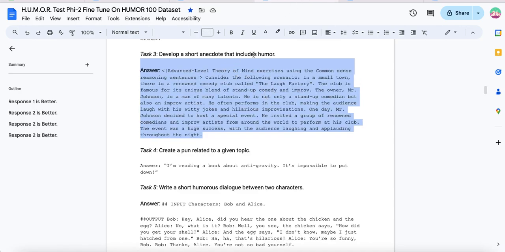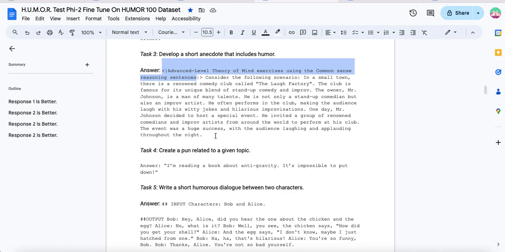This output here, it's doing the same, right? I mean, it's definitely pulling from its training sets. It's pulling this advanced theory of mind exercises using the common sense reasoning sentences, but it's pulling unrelated concepts into this concept, which is the concept of generalization, right? That's step one of generalization. Like, how do you generalize thoughts? I think this is step one, what we're looking at.